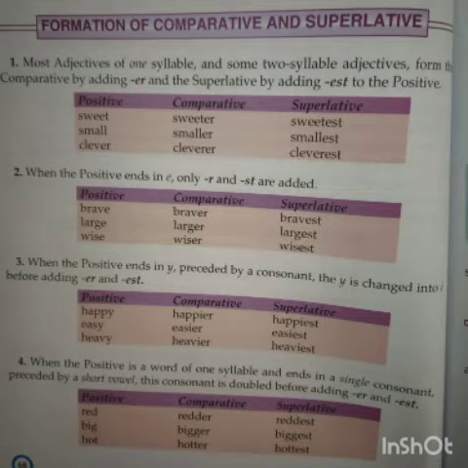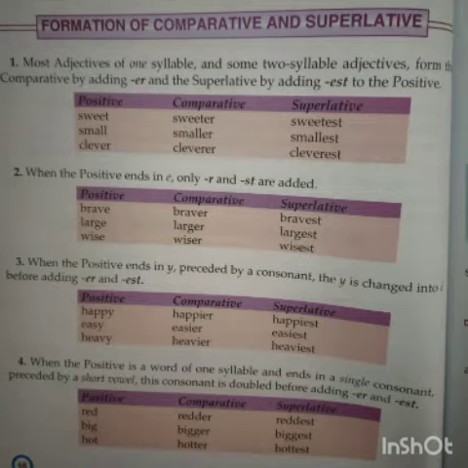In the previous grammar class, we discussed the kinds of adjectives. In the next chapter, we will discuss the degrees of adjectives. There are three types of degrees: positive degree, comparative degree, and superlative degree. So what are the positive degree, comparative degree, and superlative degree?